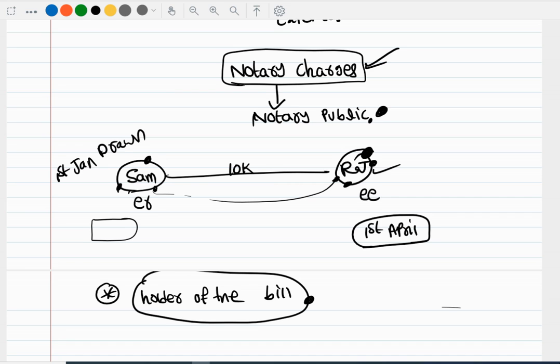But whenever the bill is dishonored, the holder of the bill has to go to the notary public and pay notary charges or notarize it. Again, further we can get reimbursed from the drawee. Ultimately, the charges will be paid by the drawee only. But now the question is, first who is paying? Always the holder of the bill will pay first, and then we can get it back from the drawee. Remember this, always the holder of the bill has to go to the notary public, notarize it and pay notary charges. Then again we can get reimbursed by the drawee, right? Okay, let's discuss these notary charges in various scenarios.